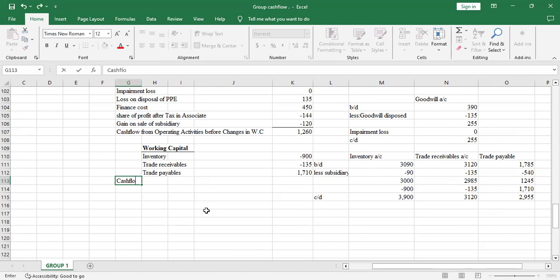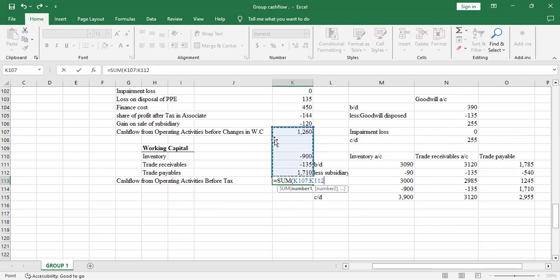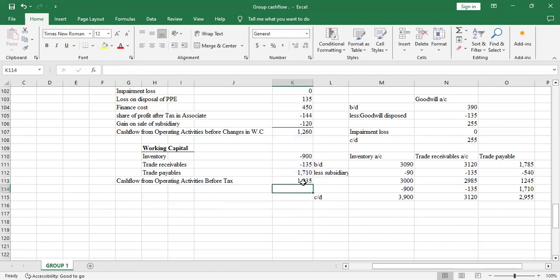Cash flow from operating activities before tax. So we'll sum all this, from this point up to here, from cash flow from operating activities before working capital changes. So we'll have 1935. Create a top border.